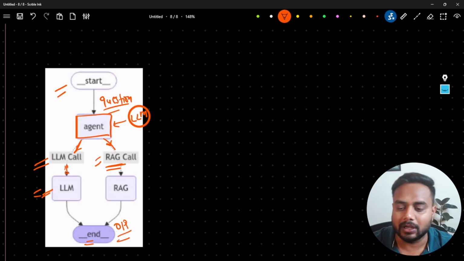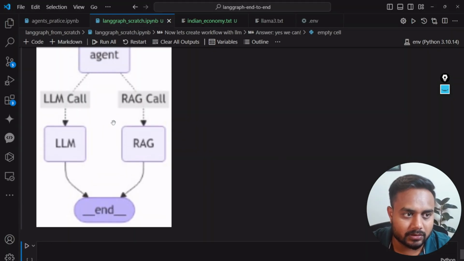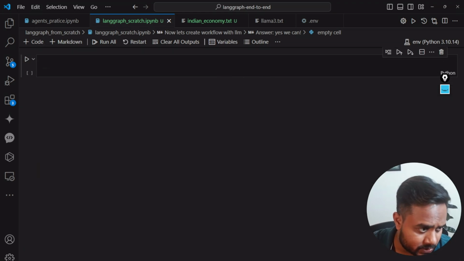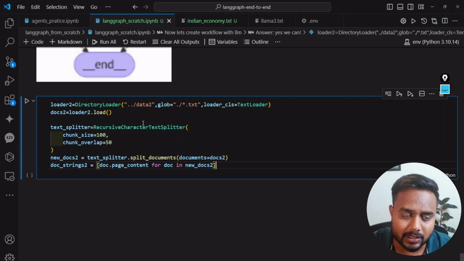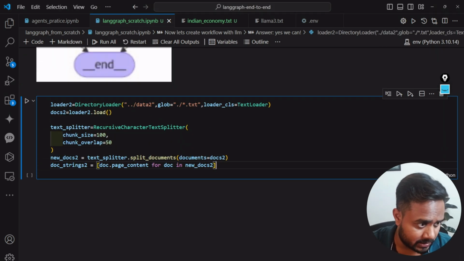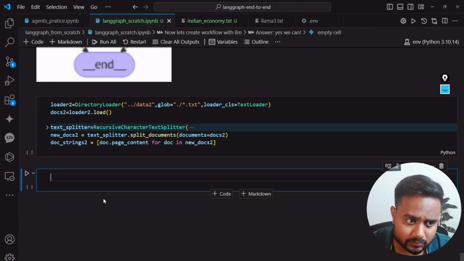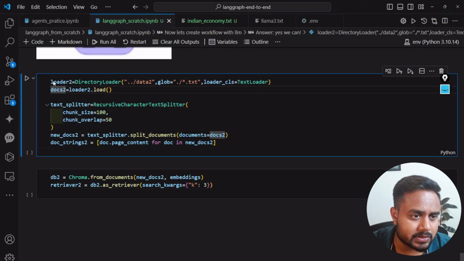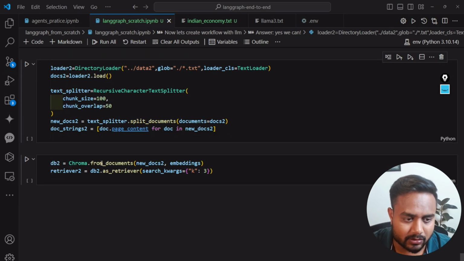Now let's try to implement it. Here, guys, inside this notebook also I kept the image. First of all, guys, I require the data. So let me take different data, since previously I took different data. Now here I'm going to create my second retriever, because I already created one retriever. After this, I'll be checking whether it is working fine or not.